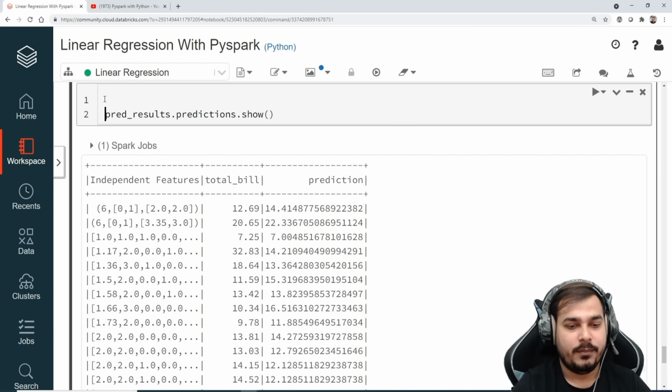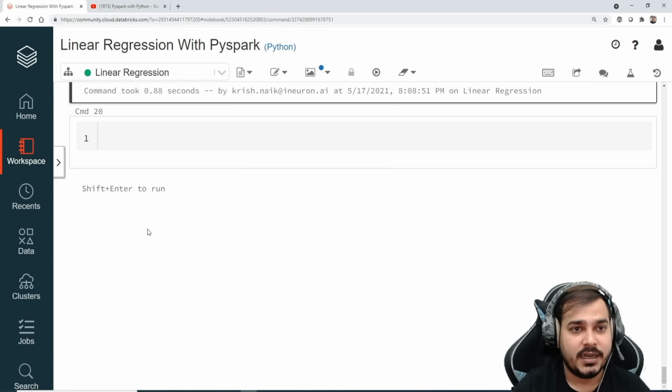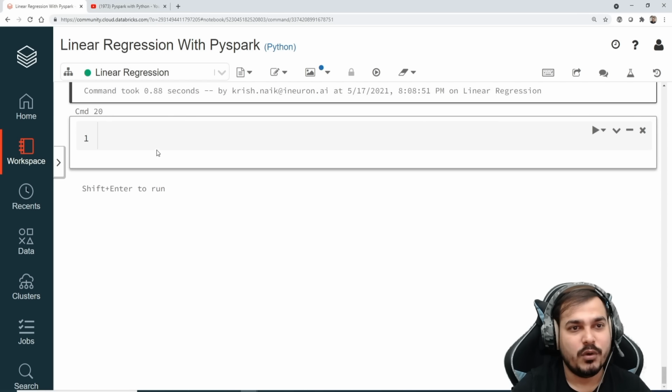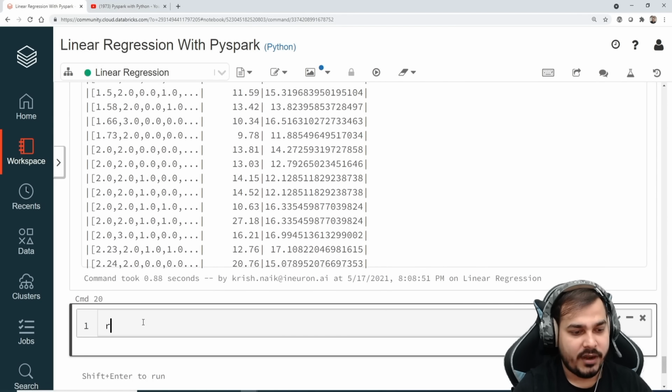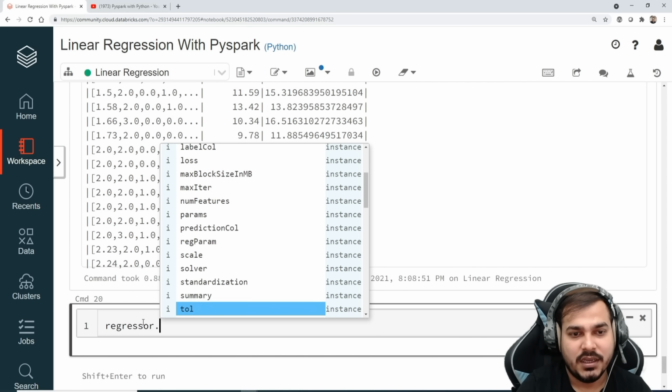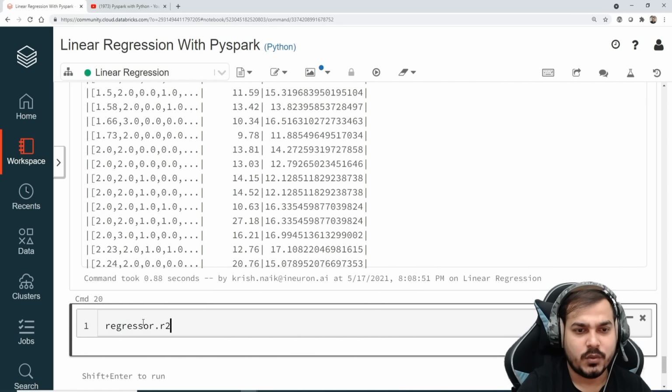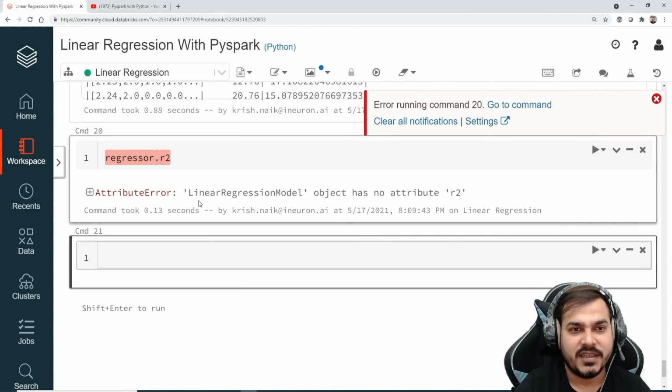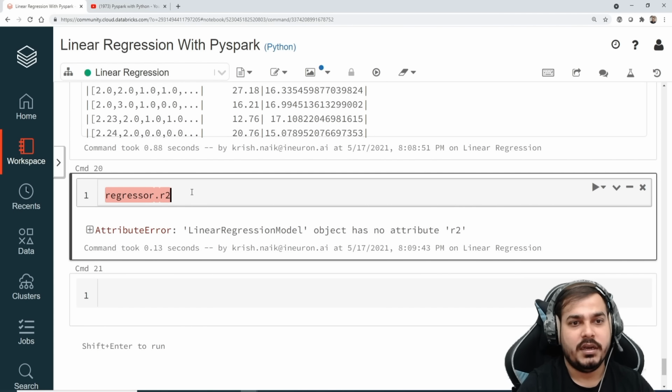I'm just going to write my final comparison. Perfect. Now let's see what other information we can check from this. We have a lot of things, guys. Probably you want to check out the R square. So you can write regression dot, and if I press tab, there is coefficient, intercept, then you have loss, then there is also something called R square. If I go and execute this, this is basically my R square.